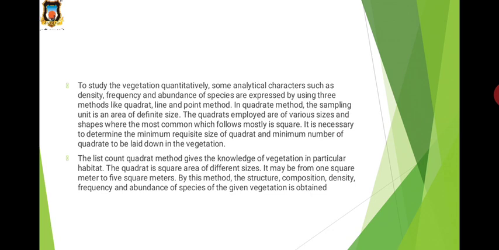The main goal of vegetation study is to know about the species, their number, abundance, density, changing composition, and their mathematical and graphical representations.